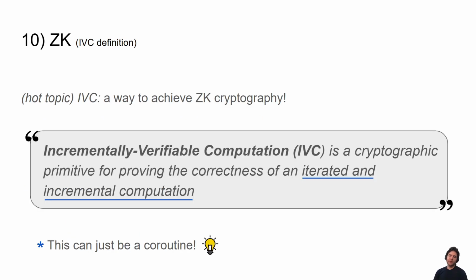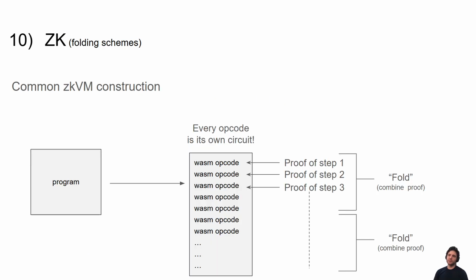Notably, a very hot topic in ZK at the moment is something called IVC, incrementally verifiable computation. It's a cryptographic primitive for proving correctness of an iterated and incremental computation. So the really cool thing is that IVC can also just be a coroutine. We have this concept of an iterated computation that we can move over time. And so this gives us a super easy way to ZKify a coroutine. And because in Starstream everything's just a coroutine, it means we get a very easy way to ZKify smart contracts, an easy way to ZKify tokens, ZKify transactions. Everything is just so easy to ZKify in Starstream because of this nice abstraction.